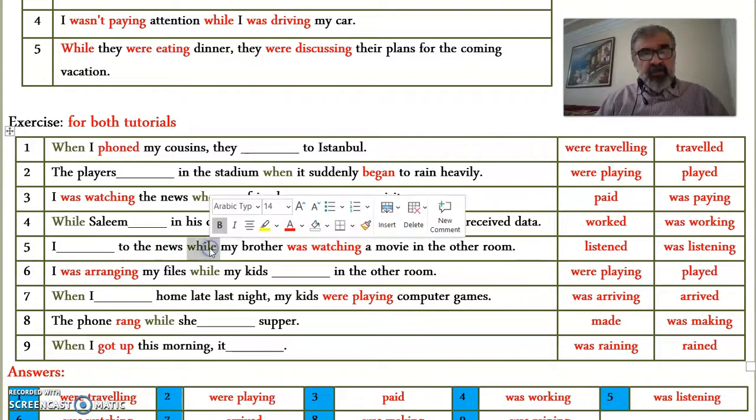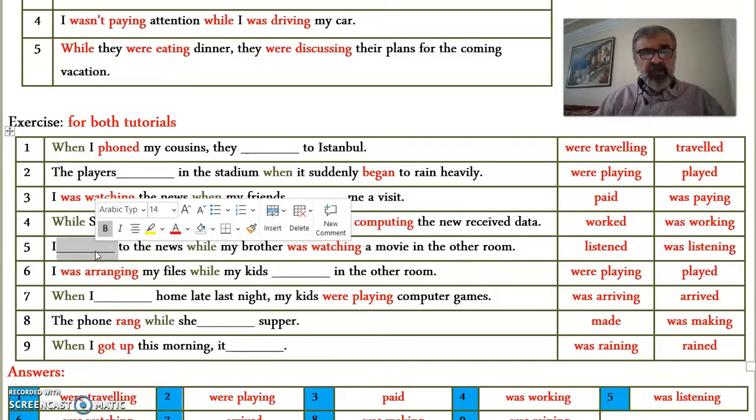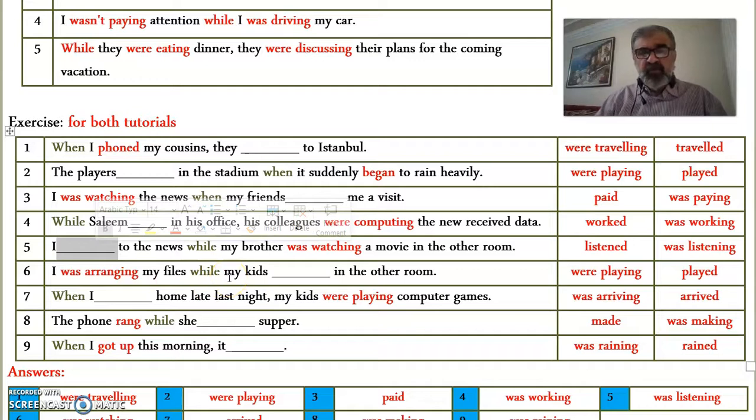Now, while in middle position, preceded by another long action. I was listening to the news while my mother was watching a movie. Both actions are long, both actions are in the past continuous. I was arranging the files while my kids were playing in the other room. So both actions are happening at the same time. Both actions are long and in the past continuous.